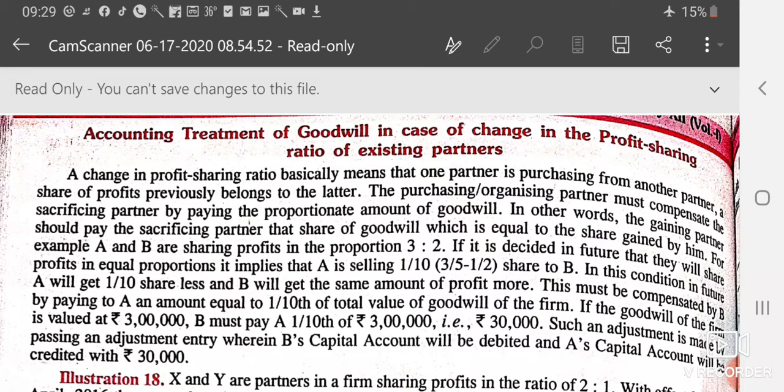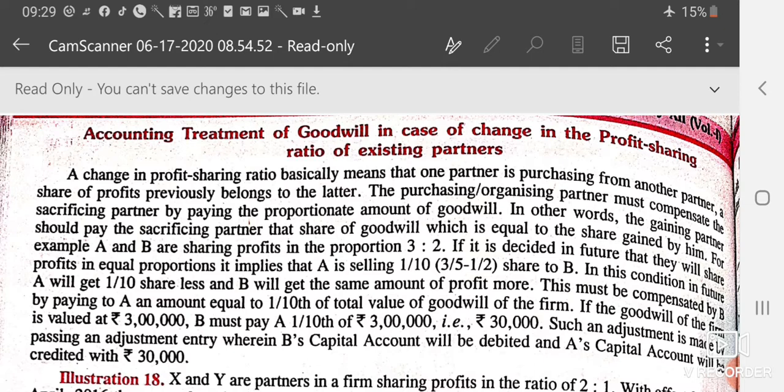Yesterday, we had a look at chapter number 3, that is the reconstruction of partnership. Now, we will discuss the accounting treatment of goodwill in case of change in the profit sharing ratio of existing partners. A change in a profit sharing ratio basically means that one partner is purchasing from another partner a share of profit previously belonging to the latter.